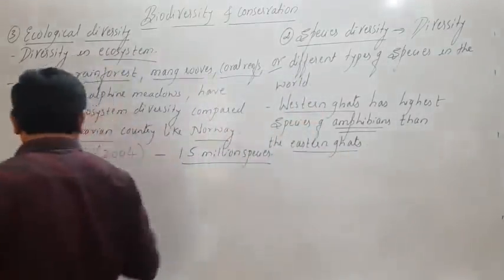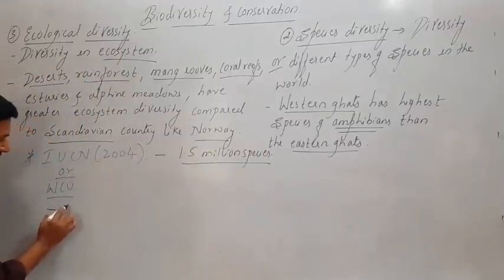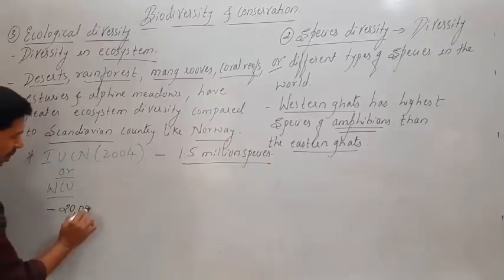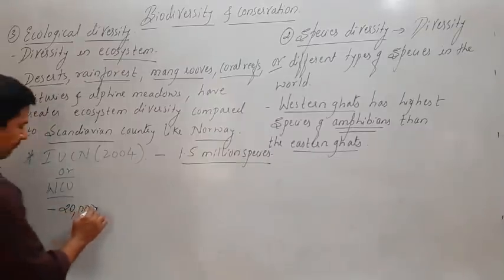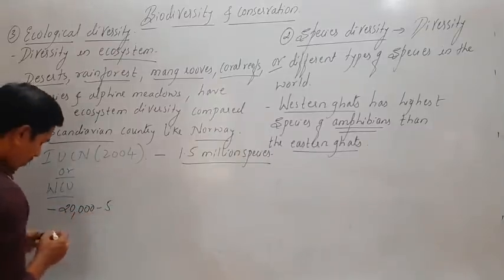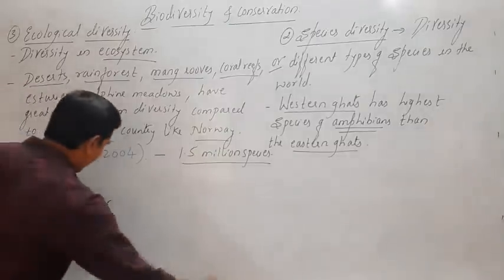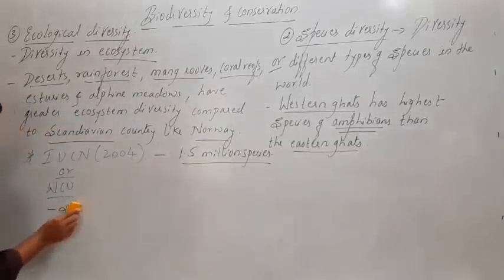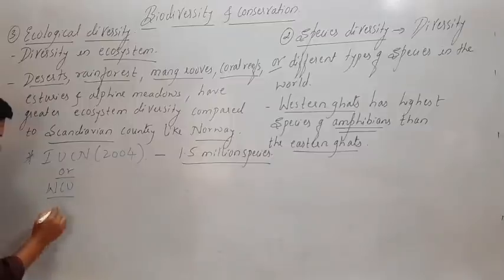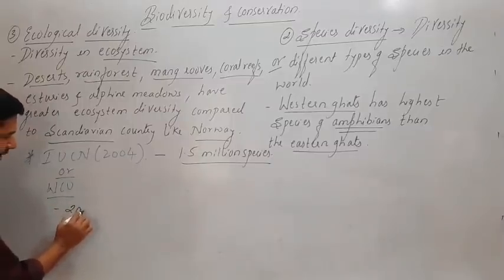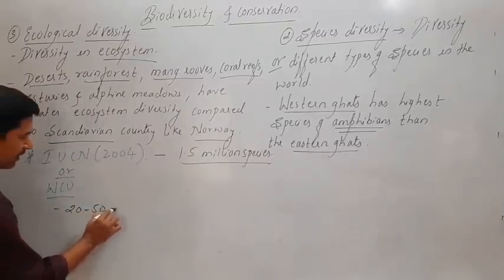According to a few ecologists, they suggest that in nature there are around 20 to 50 million species.